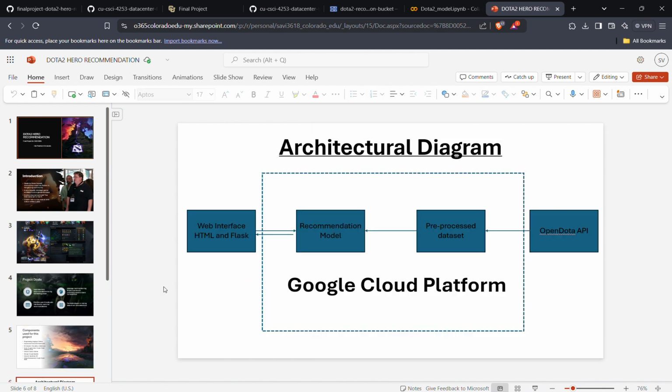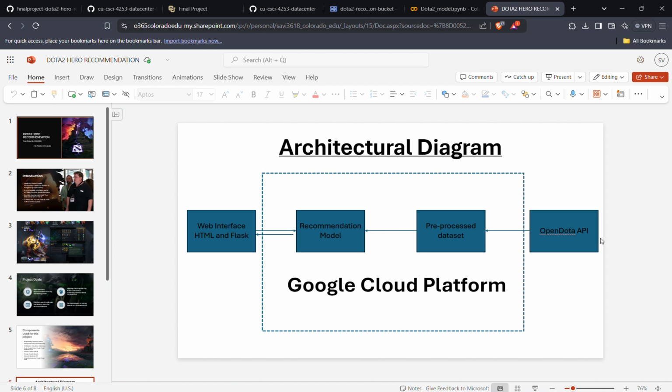And this is the architectural diagram of this project. This project draws data from a website called the Dota Open Data API, and it pre-processes that data into a perfect data set and gives that data set to the recommendation model. And this is done continuously.